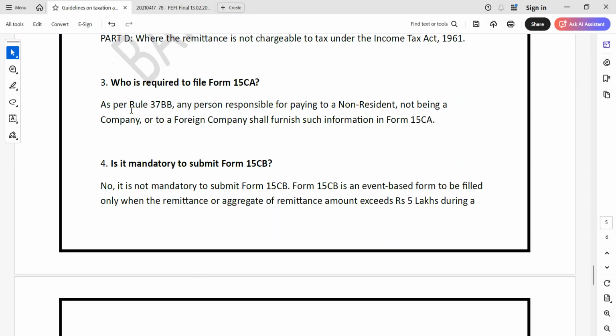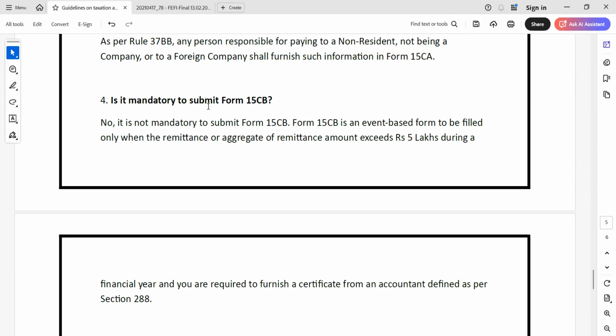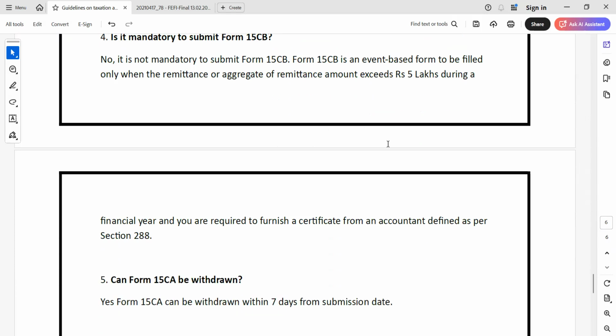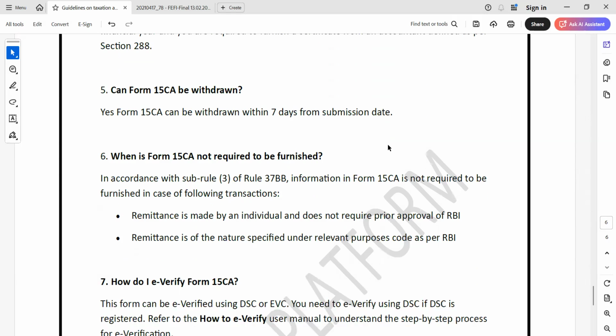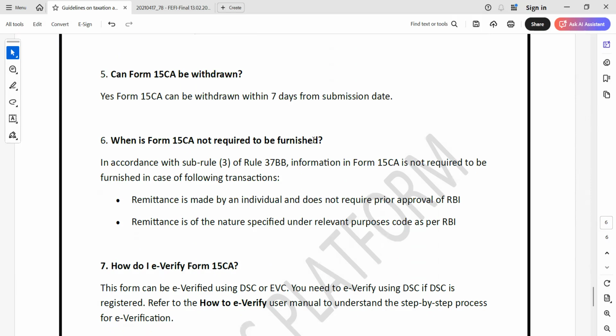Okay, who is required? As per rule 37BB, any person responsible for paying a non-resident, not being a company, or a foreign company, shall furnish such information. Is it mandatory to submit? No, it's not mandatory to submit. But Form 15CB is an event-based form, filed only when the remittance or aggregate of remittances exceeds 5 lakh during a financial year. Can 15CA be withdrawn? Yes, within 7 days. Okay, within 7 days, it can be withdrawn also.